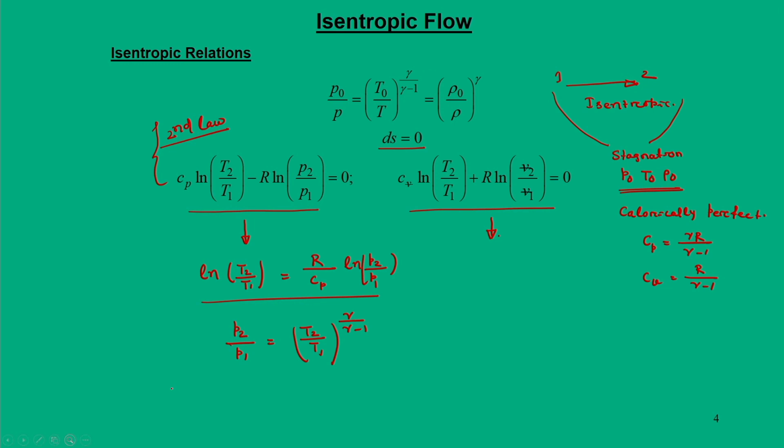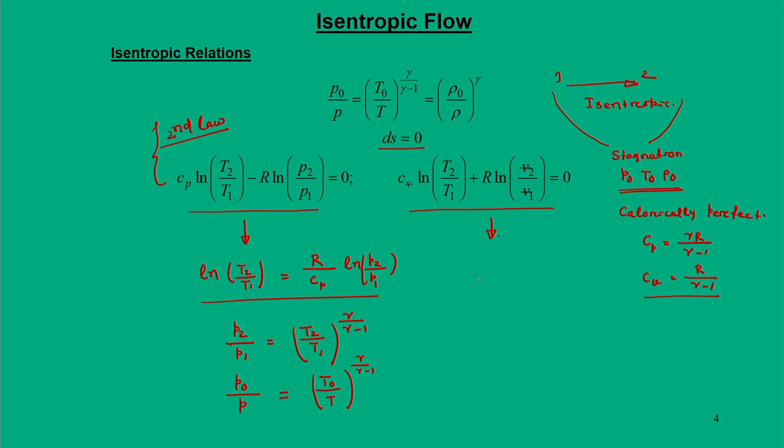Okay. Now, it happens to be the case that if your condition 2 is static and condition 1 is stagnation, you can write this as P naught by P will be equal to T naught by T to the power gamma by gamma minus 1. Now, from this similar expression also we can do the same way, but here we have to use the relation Cv is equal to R by gamma minus 1.